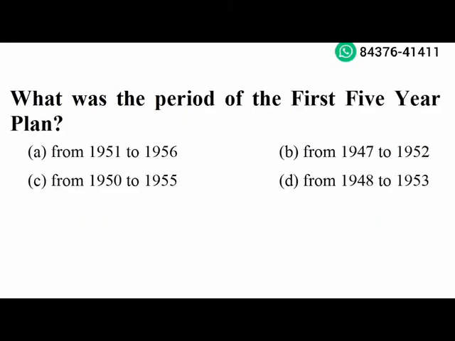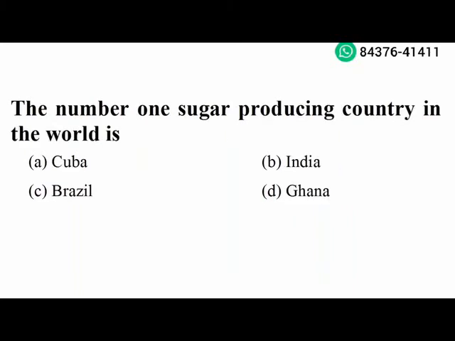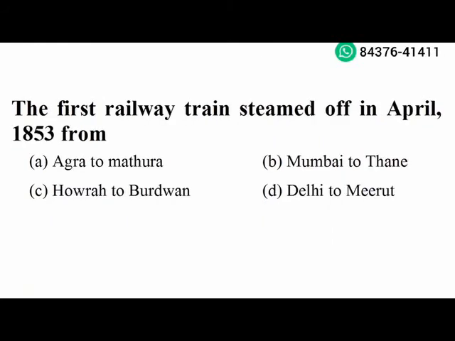Next question. What was the period of the first five-year plan from 1951 to 1956? Option A is the right answer. Next question. The rubber producing state in India is Kerala. Option A is the right answer. Next question. The number one sugar producing country in the world is Cuba. Option A is the right answer. Next question. The first railway train steamed off in April 1853 from Mumbai to Thane. Option B is the right answer.